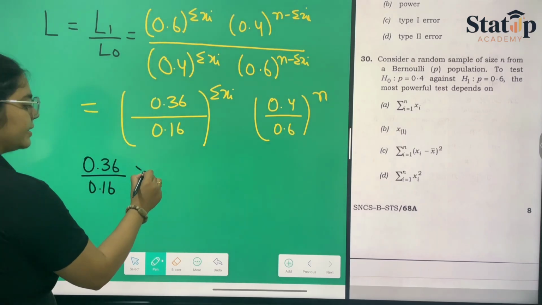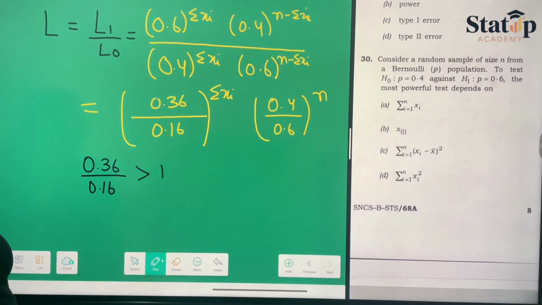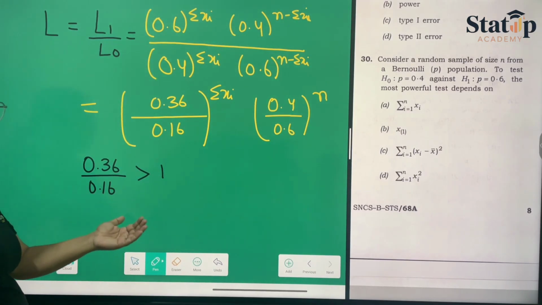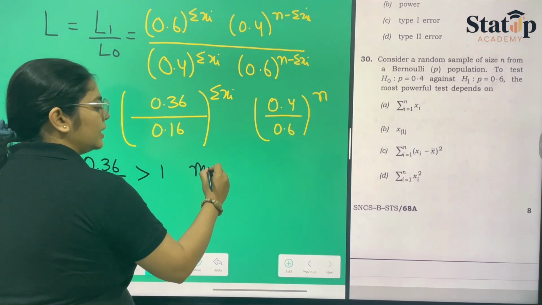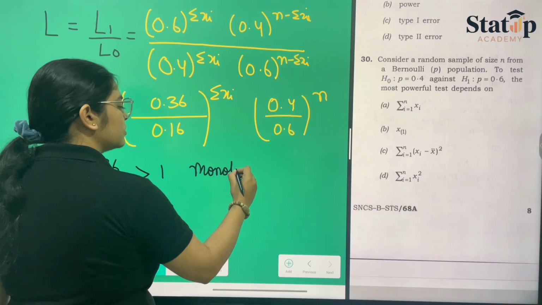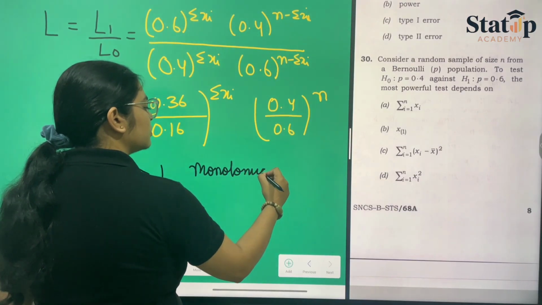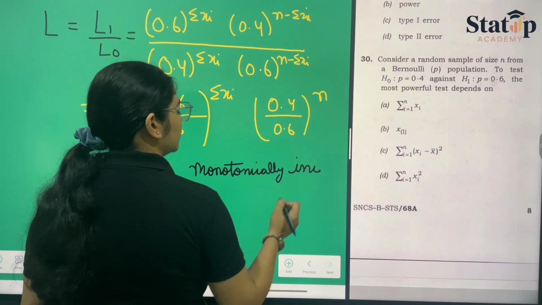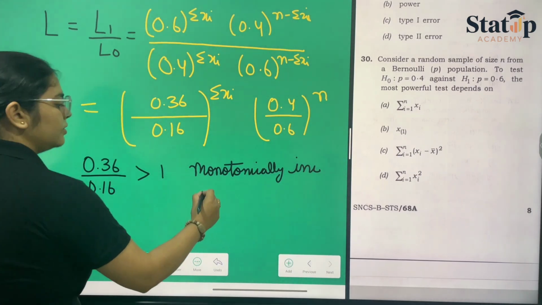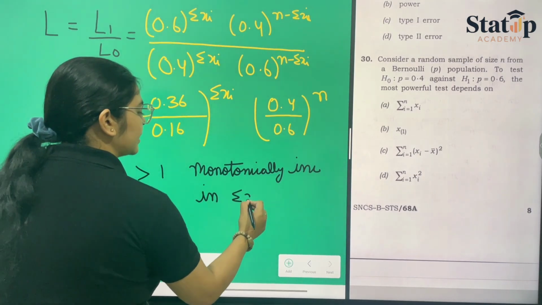Now if we see this fraction, this is 0.36 upon 0.16 and it is always greater than 1. If we calculate it, it will come out greater than 1. So this fraction is monotonically increasing in summation xi.